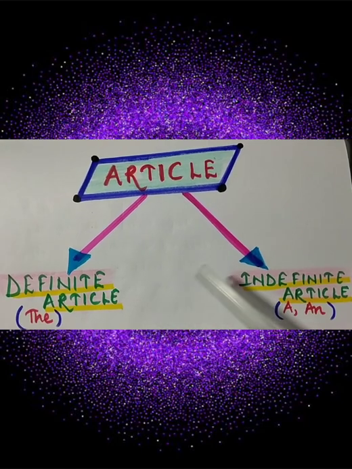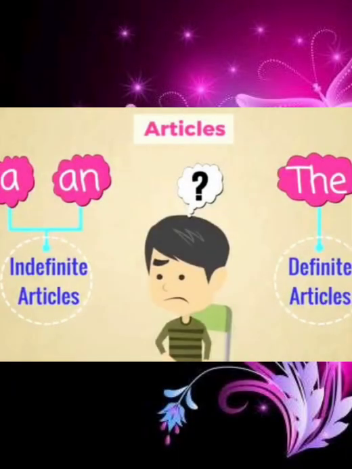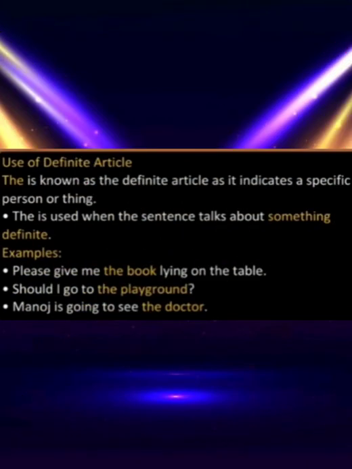Now I will explain to you definite and indefinite articles in detail. My dear children, you might be thinking how to use indefinite articles, that is a and an, and definite article the. Now I will explain with the definitions and examples the uses of indefinite and definite articles. First, definite article.